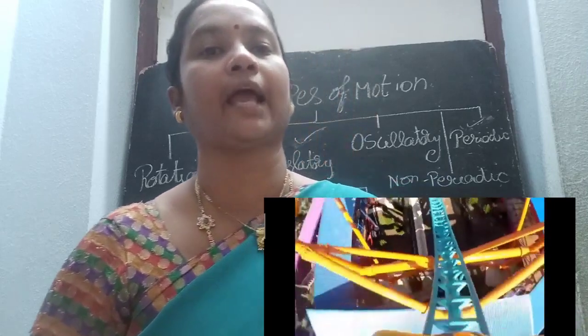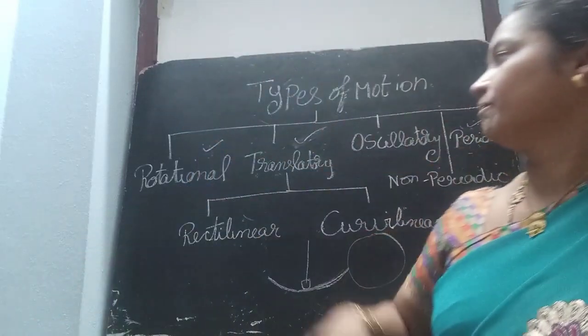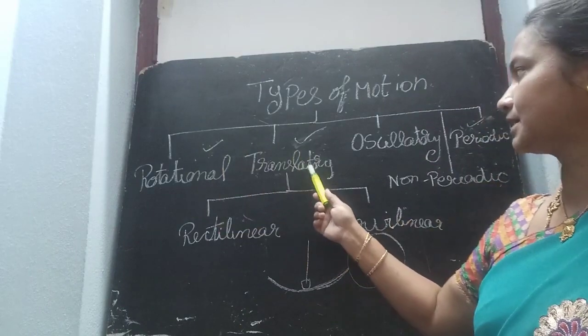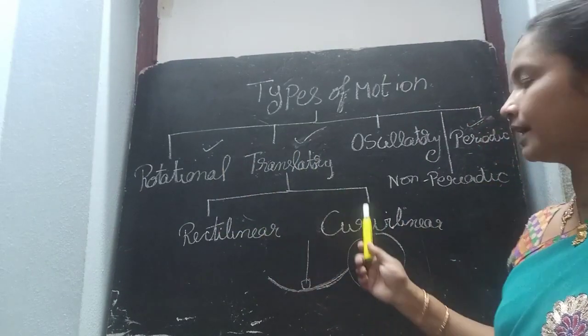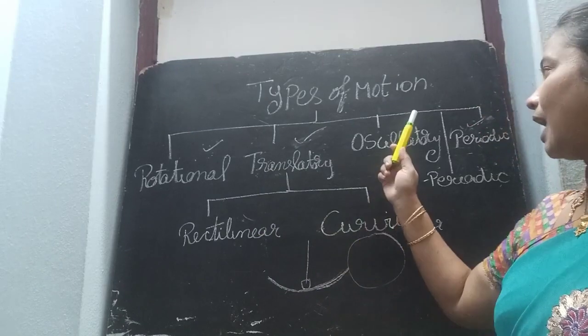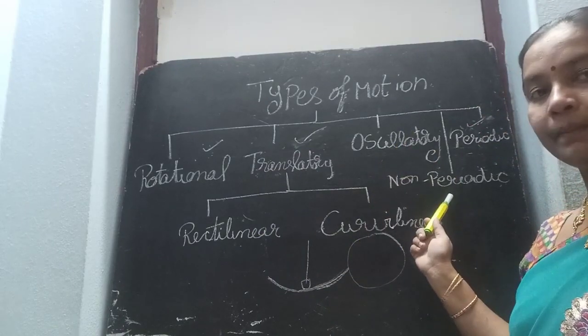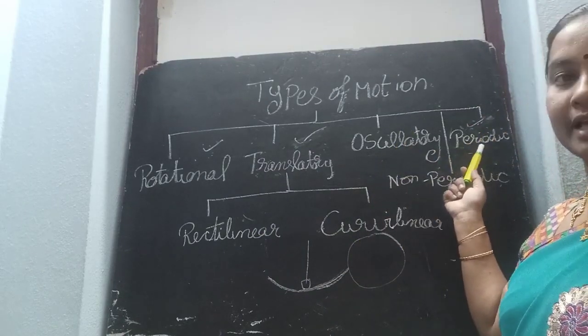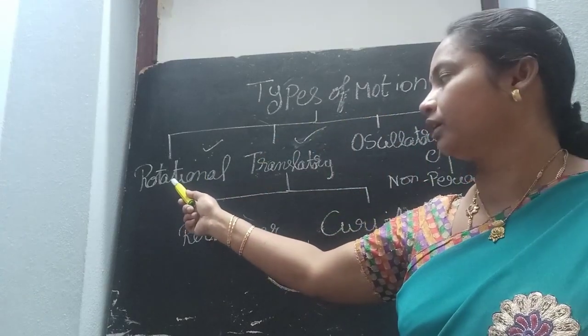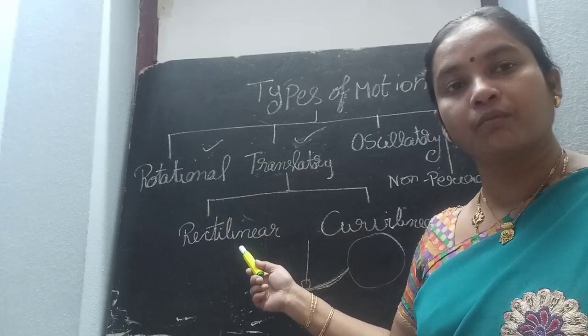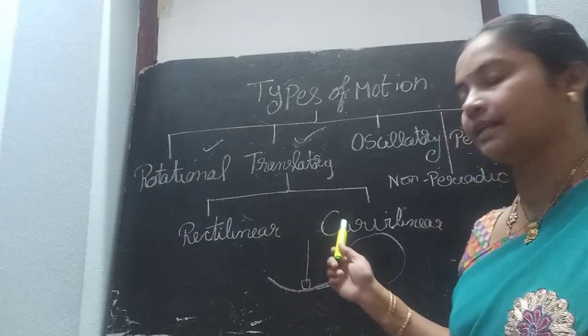So what are the different types of motions we have learnt? Rotational motion, translatory motion, which is again divided into rectilinear motion and curvilinear motion, oscillatory motion, non-periodic motion and periodic motion. For rotational motion, example, movement of the earth. Rectilinear motion, riding a bicycle.